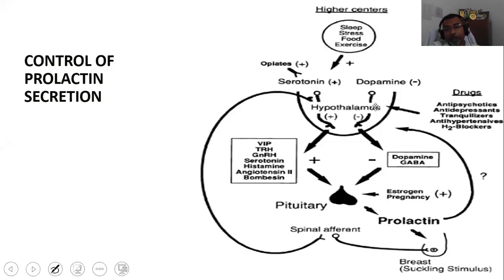But this hormone has been also under the control of hypothalamus by the release of the various other set of hormones. But इसमें सबसे important जो हार्मोन है, that is called dopamine. This dopamine is released from the hypothalamic neuron, and this dopamine they basically inhibit the pituitary gland for the prolactin.